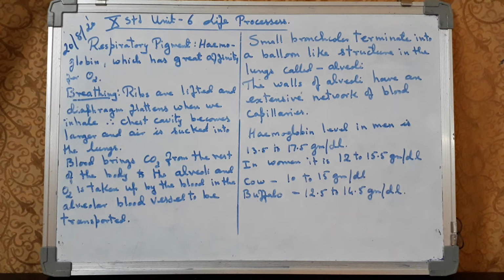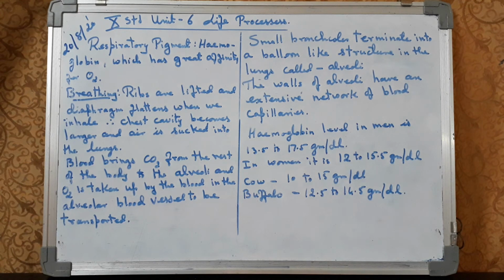Blood brings the carbon dioxide from the rest of the body to the alveoli, and oxygen is taken up by the blood in the alveoli blood vessels to be transported. Hemoglobin has great affinity for oxygen, so the oxygen is supplied to all the different cells of the body through hemoglobin.